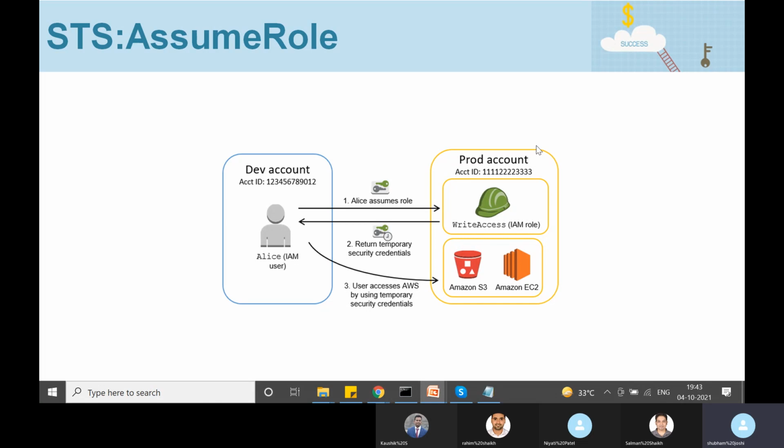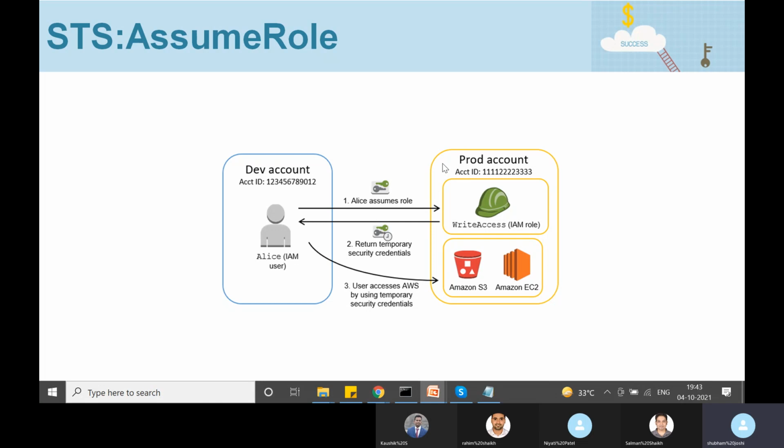We'll create an IAM role in the production account, and we will specify who can assume this role. We can specify that any IAM user from this account can assume it, or we can restrict it to a certain IAM user.